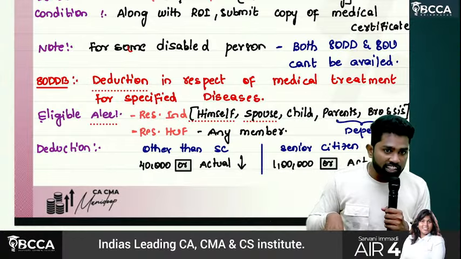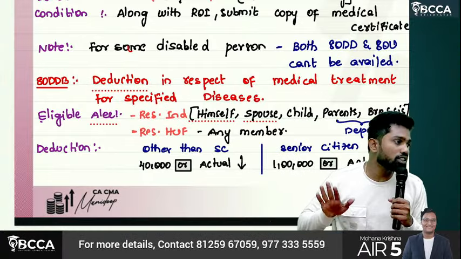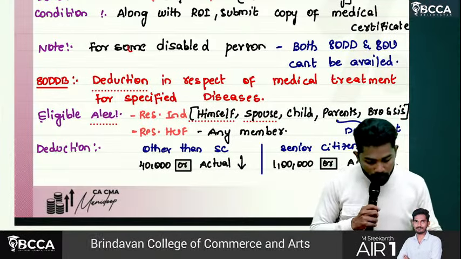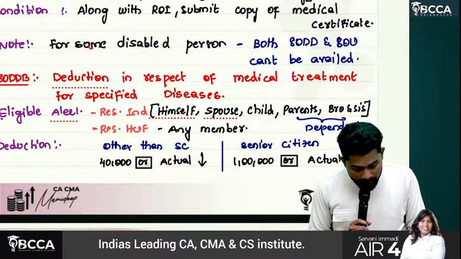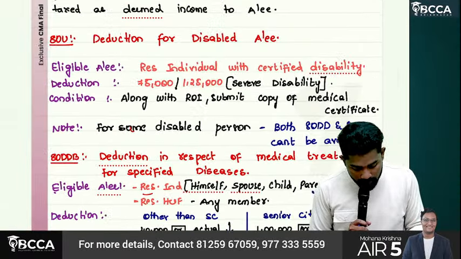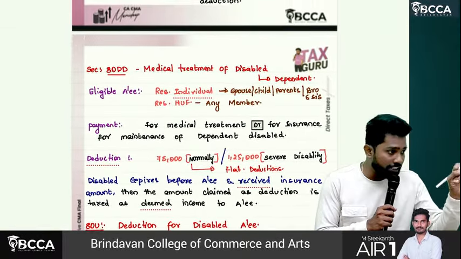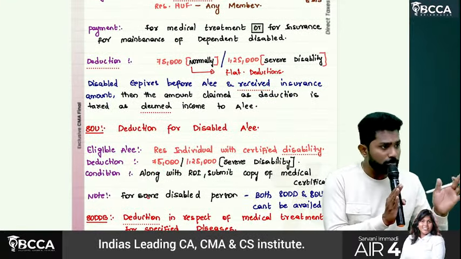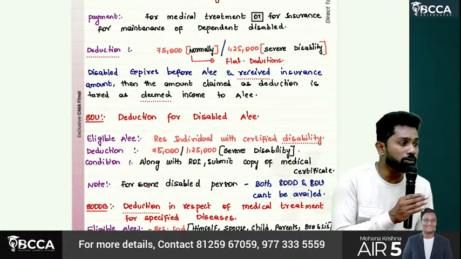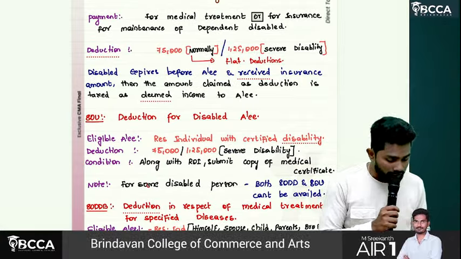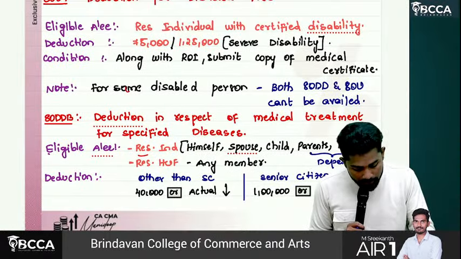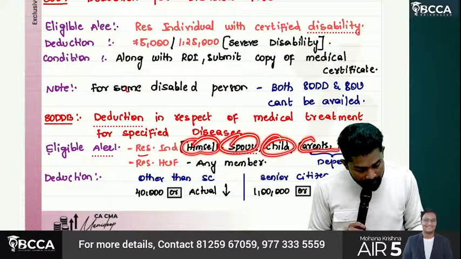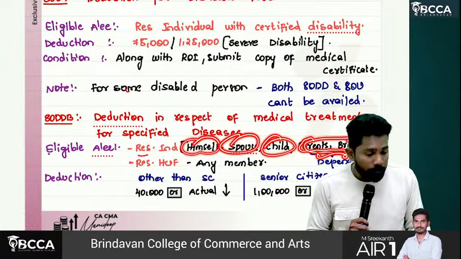But for specified disease, the assessee can suffer also under 80DDB, or a dependent can be suffering. Who are called dependents? Resident individuals, sir. Here also this section is for residents only. All these three treatment related sections, 80DD, 80U, 80DDB, are eligible only for resident individuals and resident HUFs. So the treatment could be for himself, spouse, child, parents, brothers and sisters if they are dependent.